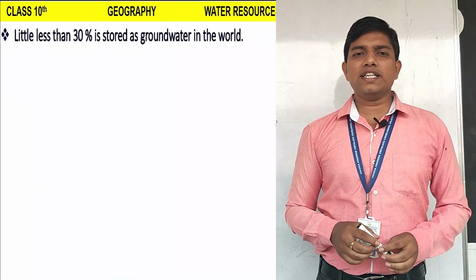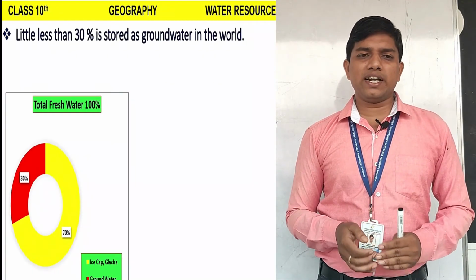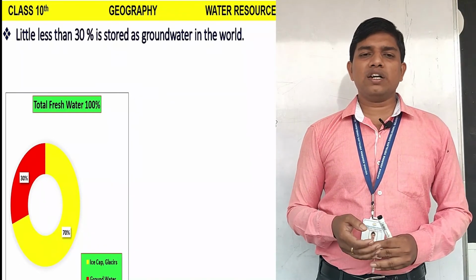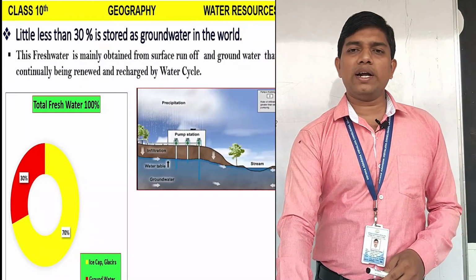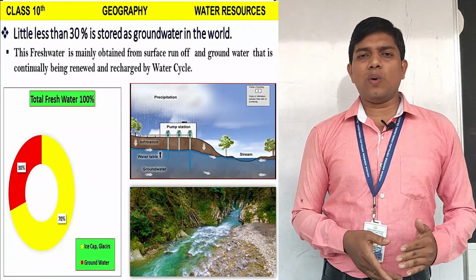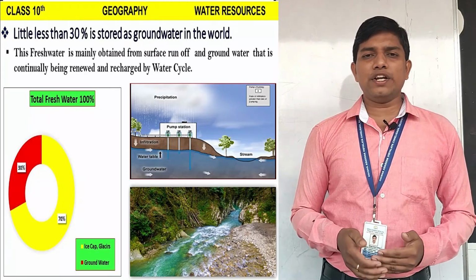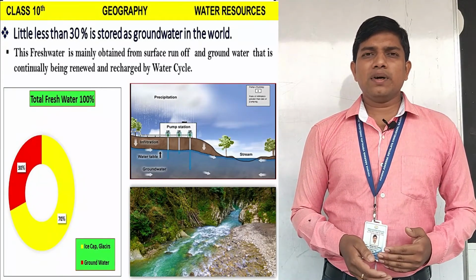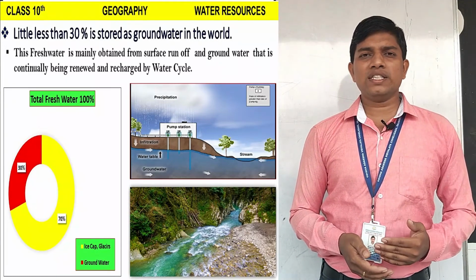Little less than 30% is stored as groundwater in the world. Look at the pie chart. If the total fresh water is 100%, then 70% is available as ice cap and glacier. The remaining only 30% is groundwater. This fresh water is mainly obtained from surface runoff and groundwater that is continually being renewed and recharged by the water cycle. We already discussed the water cycle, and by the water cycle, this surface runoff and groundwater are recharged and renewed. The upper one is the image of groundwater and the lower one is the image of surface runoff. Remember these two main sources of fresh water. First one is groundwater and second one is surface runoff.